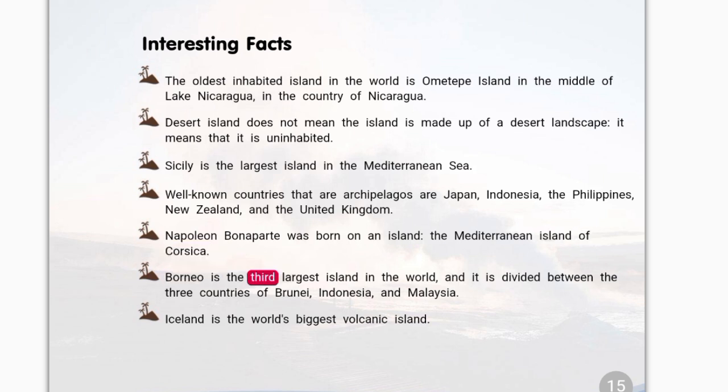Borneo is the third largest island in the world, and it is divided between the three countries of Brunei, Indonesia, and Malaysia. Iceland is the world's biggest volcanic island.